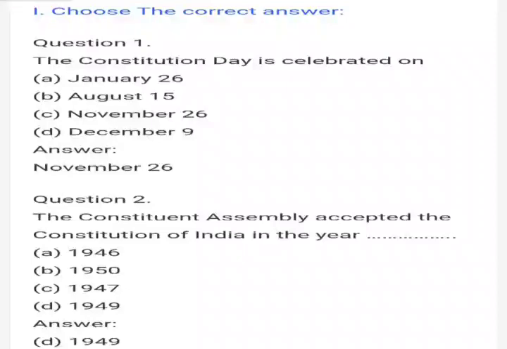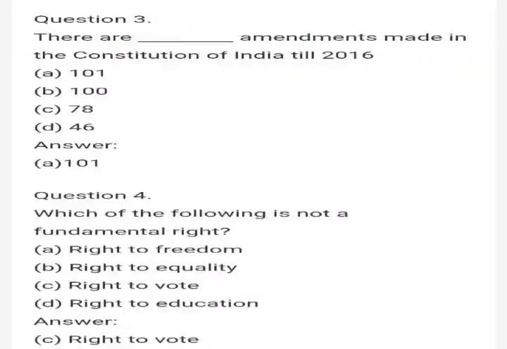Second question: the Constituent Assembly accepted the Constitution of India in the year dash. In which year was our country's constitution accepted by the Constituent Assembly? It was accepted in the year 1949. Next question: there are dash amendments made in the Constitution of India till 2016. The answer is 101.